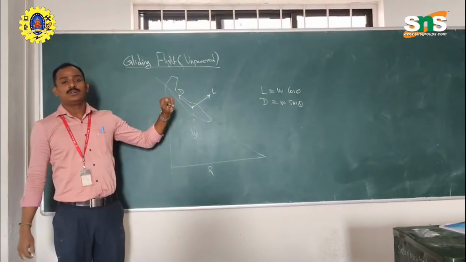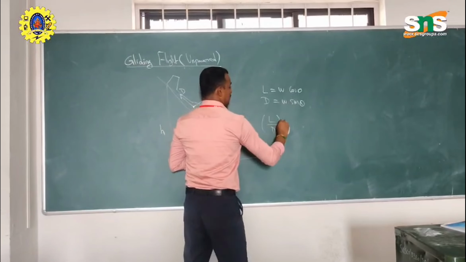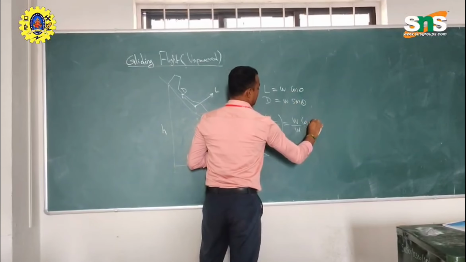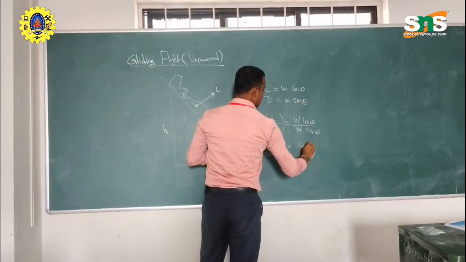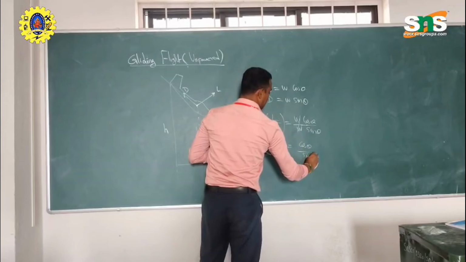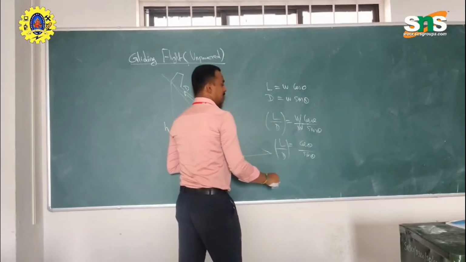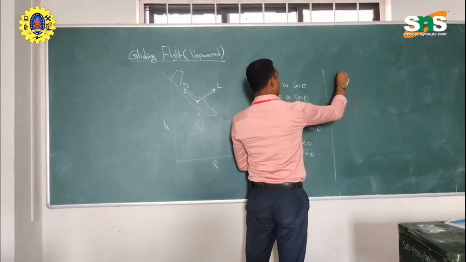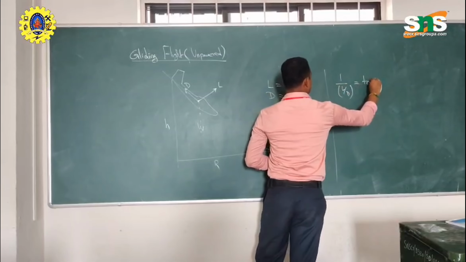By taking the L by D ratio, that is W cos theta by W sin theta, we get cos theta by sin theta, that is L by D. So 1 by L by D is equal to tan theta.